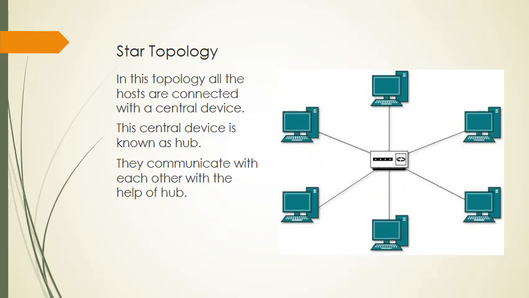Star topology. In star topology, the systems are connected with a common central device which is called a hub. You can see in this picture there is a central device, a hub, by which many systems are connected. If they want to share data, they will send it to the hub, and then the hub sends it to the device to which they want to send data. This hub acts as an intermediate between all the computers.